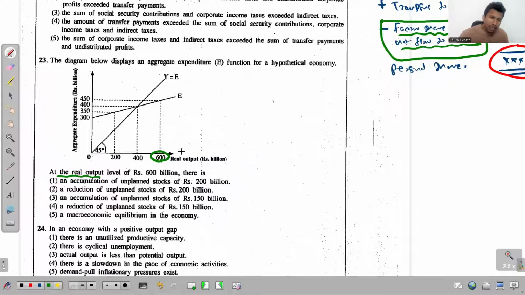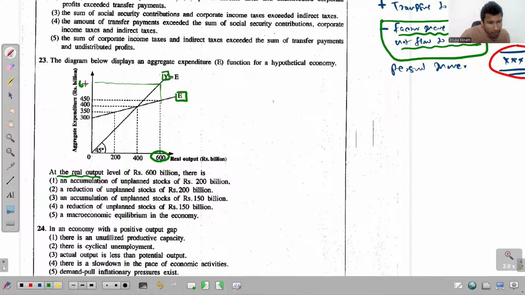see that now, when the real output is 600, the aggregate expenditure is lower than the aggregate income. Hope you all see that, because you might say this value is not visible. But there is no need for it to be visible, because we call that the 45-degree line. If it is a 45-degree line, the scale of this axis must be the same as the scale of this axis when you draw these graphs, so the value here must be how much?